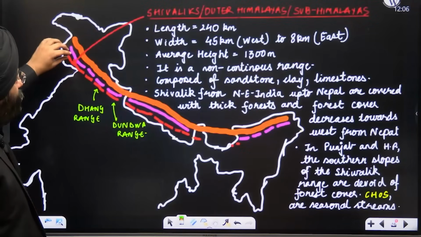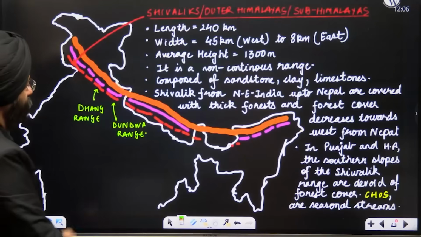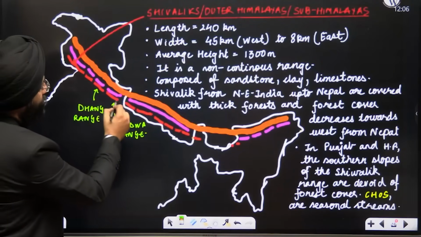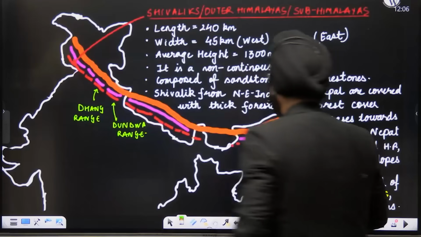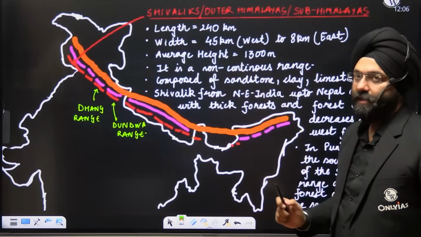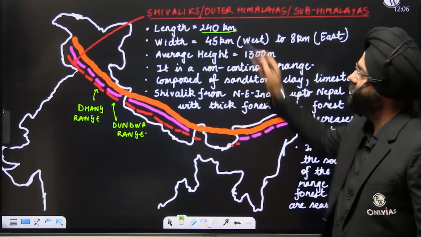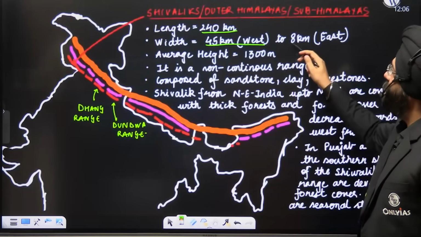Next comes the Shivaliks or the outer Himalayas or the sub-Himalayas. See here, this is again the Shivalik range. Clear? Now see this very carefully. The length is 240 kilometers. The width is 45 kilometers in the west to 8 kilometers in the east.